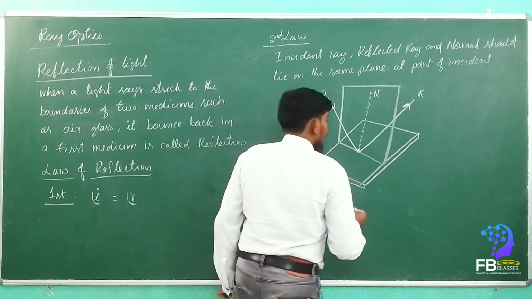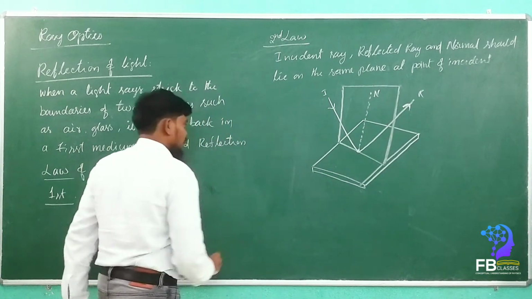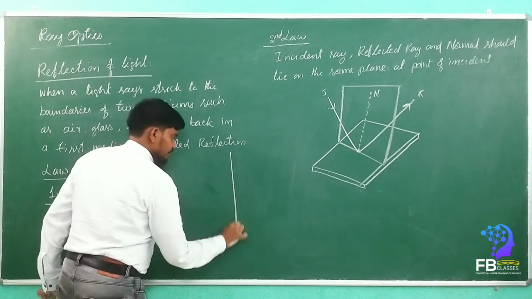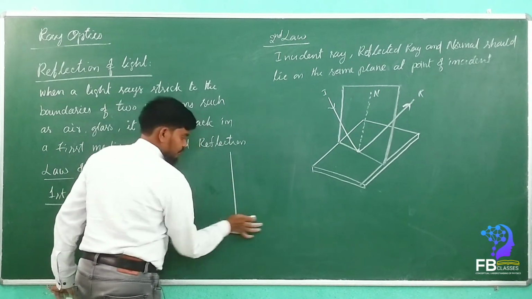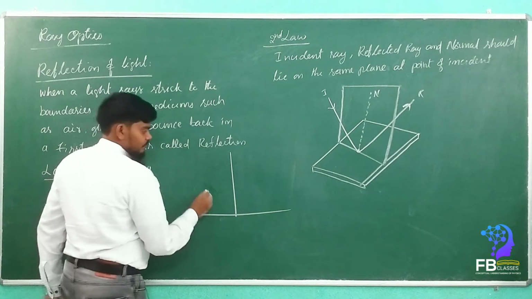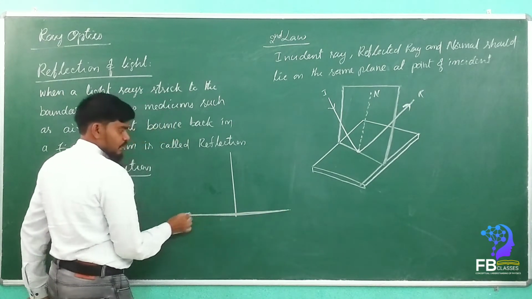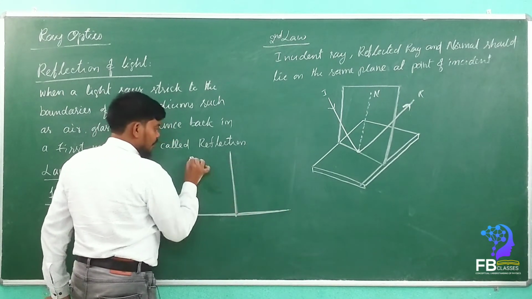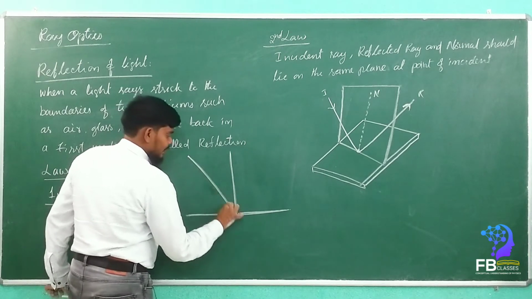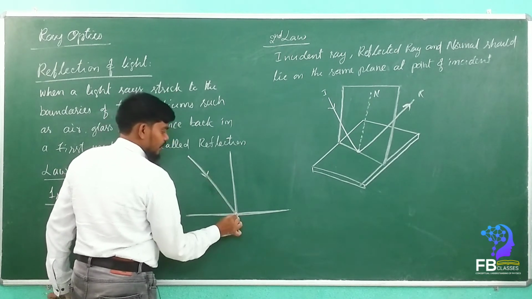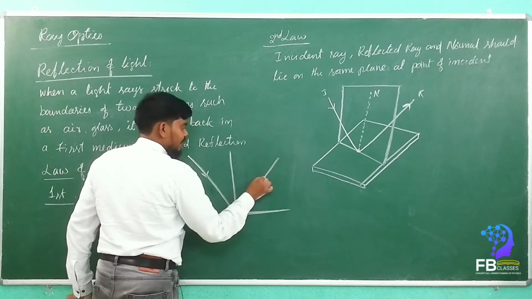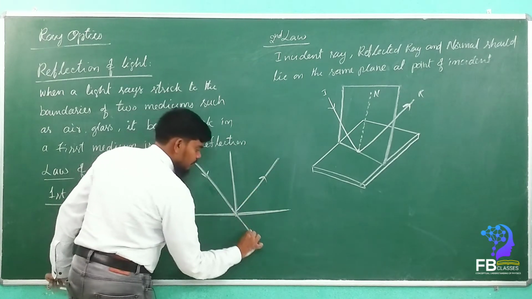So see here, I am going to draw. This is the surface, and it is a normal. Now this ray is called the incident ray, and this is called the reflected ray. This is the original path of the light ray.